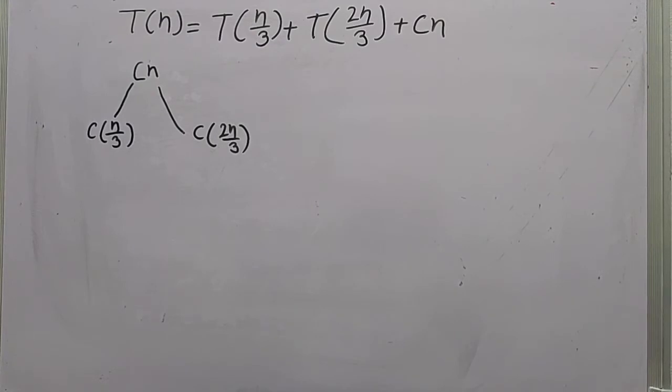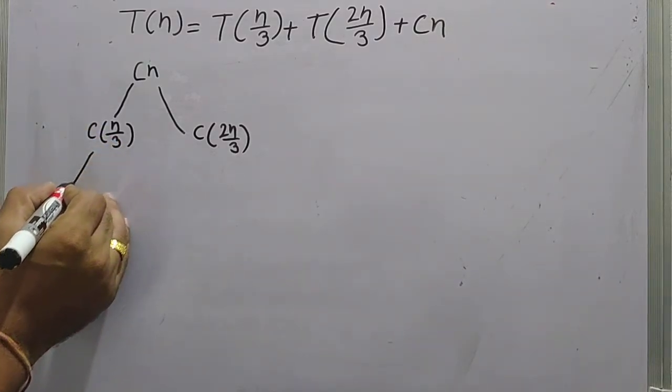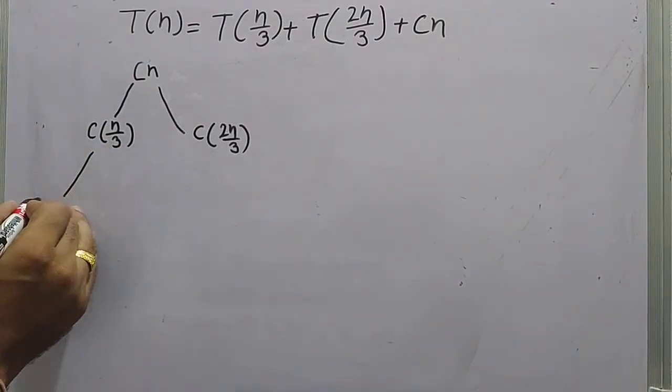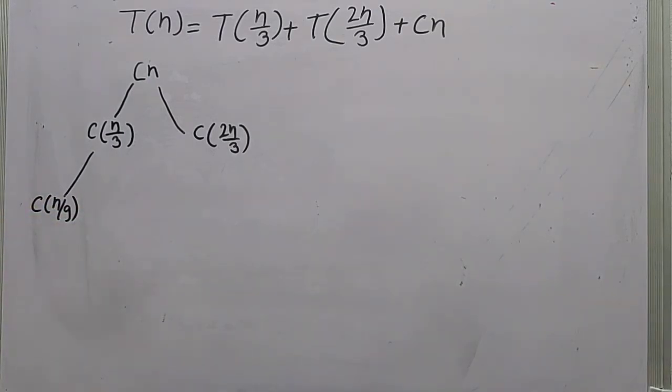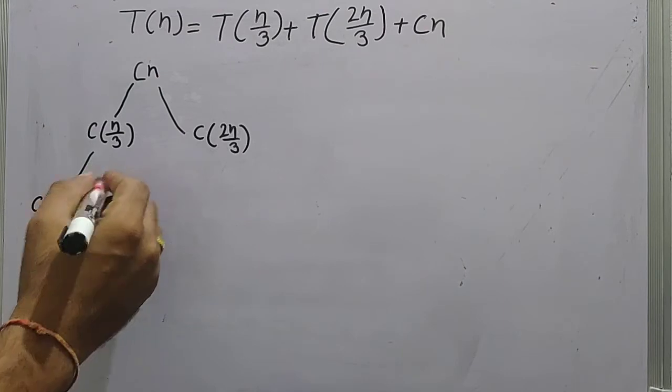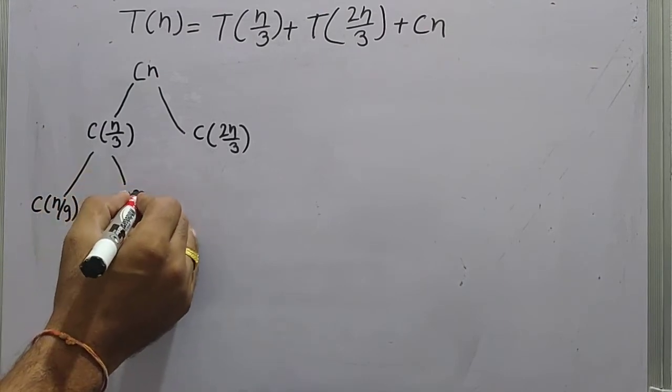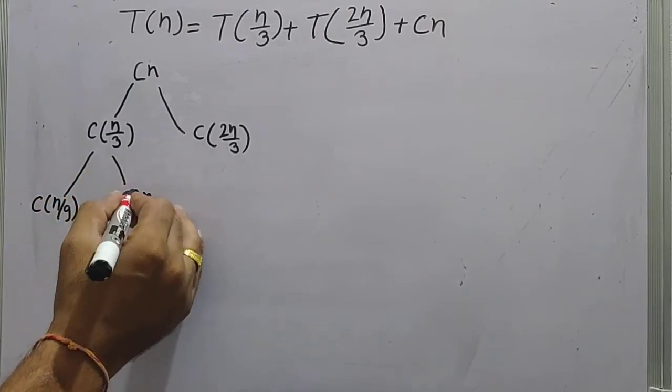Now if you go further and divide C n by 3 again, it will be n by 9, and 2n by 3. So it will be C 2n by 9.